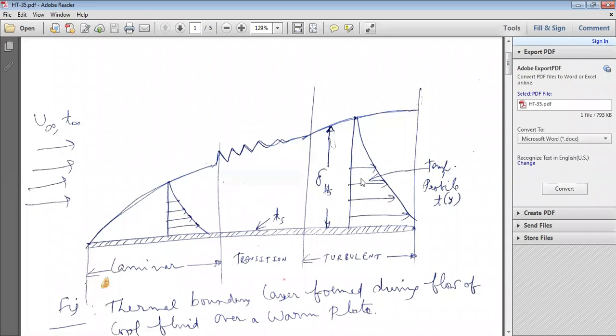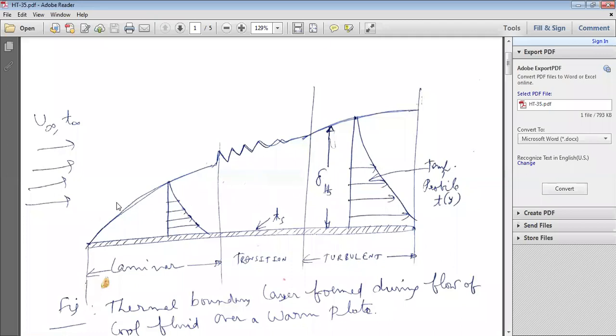And similarly, this temperature profile you are observing is under turbulent conditions. So temperature T varies along the y direction, T of y, with delta Th, the thermal boundary thickness.